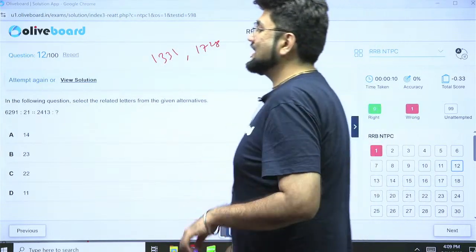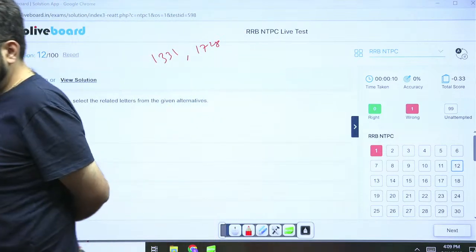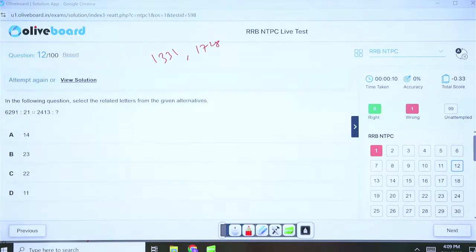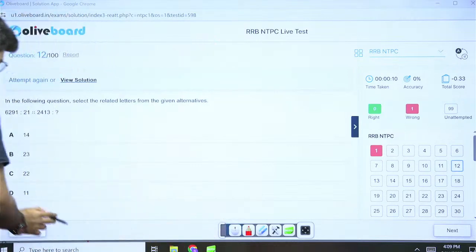Okay. What else can be a possibility? So now you have to break it down in terms of digits. Look at this carefully. 6 into 2 here is 12. 9 into 1 is 9. Add both of them, you get 21. So 2 into 4 here is 8. 3 into 1 is 3. Add them both, you will get 11, which is option D. So option D is the correct answer.